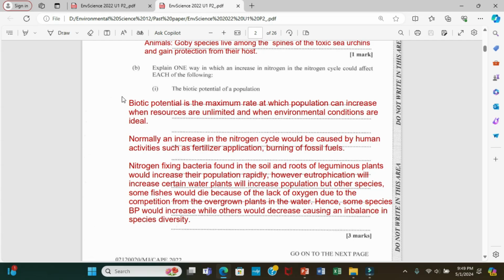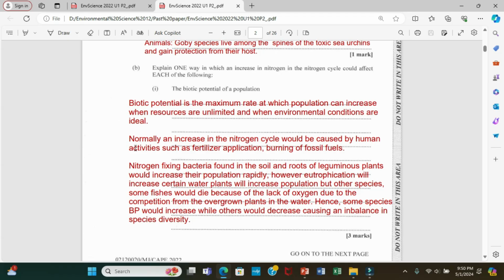So let's just delve into the answer for this. But what you need to understand is that the point is, once there's an increase in the nitrogen cycle, then the end result is that the environment will become unbalanced or harmed. Alright, so I want you to hold that point in mind while we look at the answers. So I'm just going to read what I wrote.